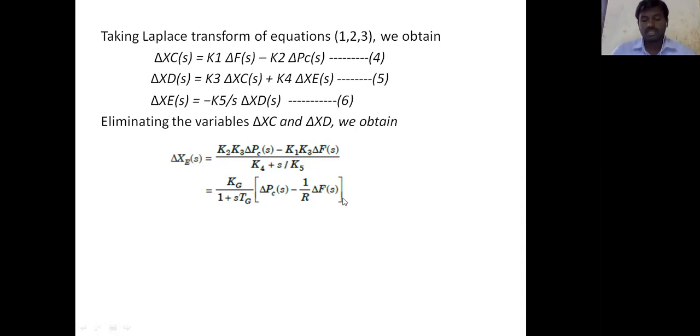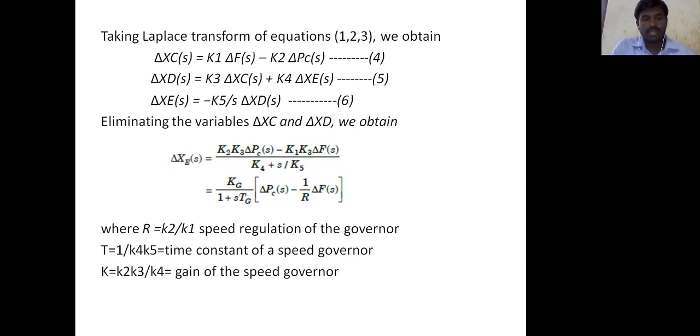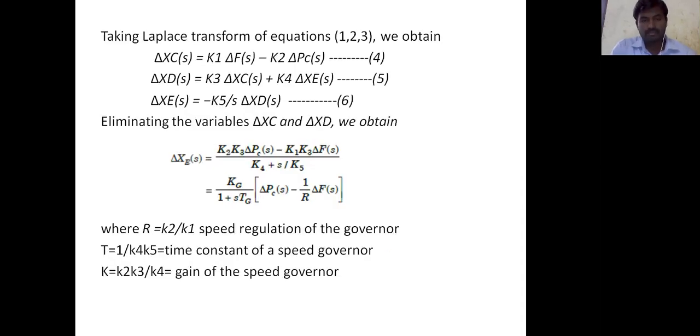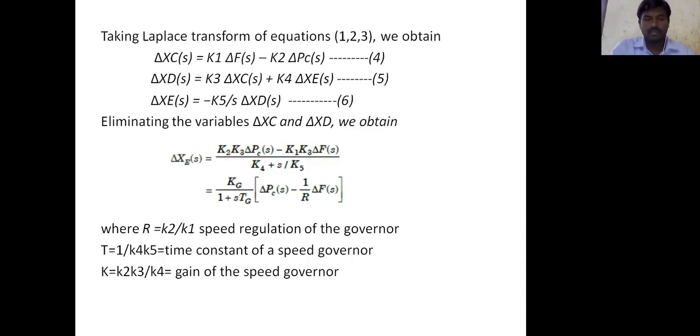To draw the block diagram, we use the speed governing time constant and k2 k3 by k4 as the gain of the speed governor. To draw the block diagram of this transfer function, delta xc of s is the output and delta pc of s is the input.